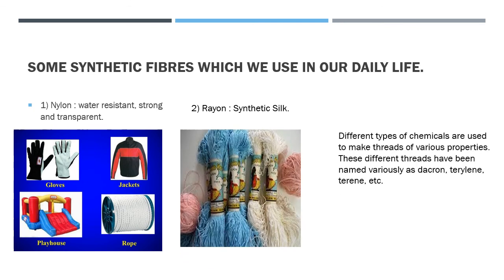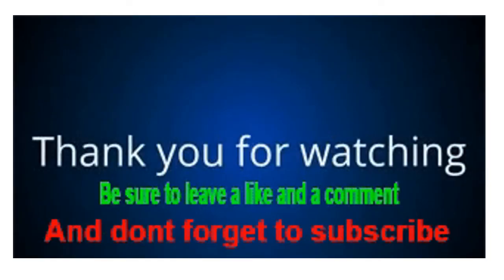Different types of chemicals are used to make threads of various properties. These different threads have been named variously as Dacron, Terylene, Terene, etc. So in this way we have finished chapter 6.